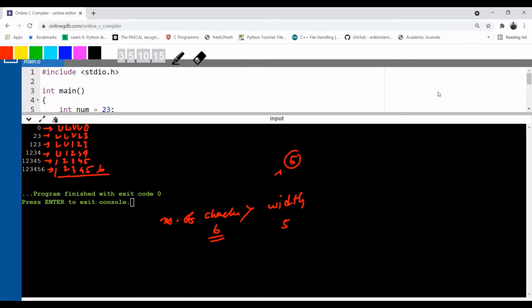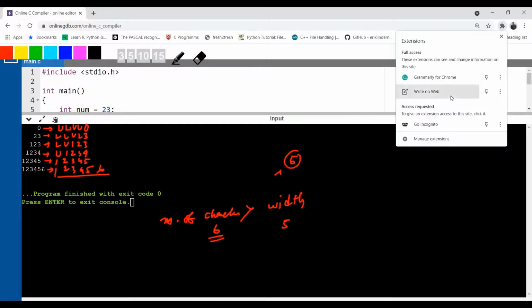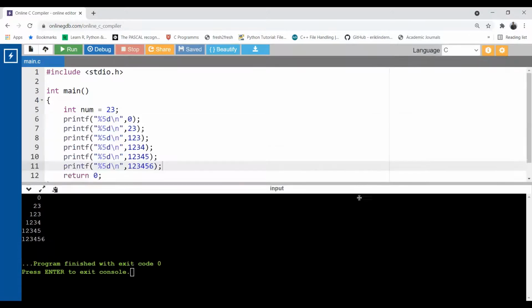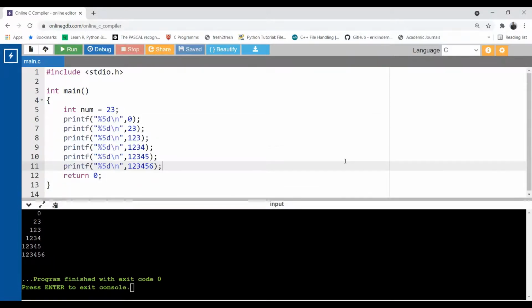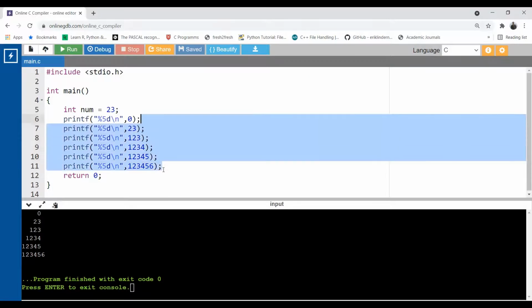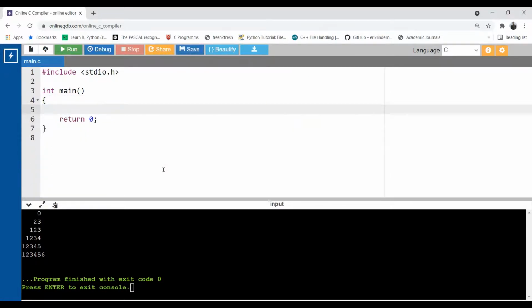We can use this width along with the precision. So let me show you width with the precision. Let's remove them. Now I want width with precision. So let's have some fractional number. Float f equal to 2.30. Okay, this number we have, a fractional number. So let's see the precision and let's see what width as well.